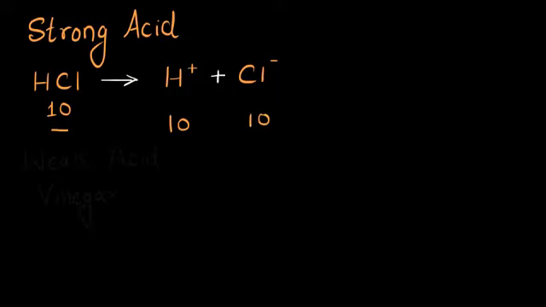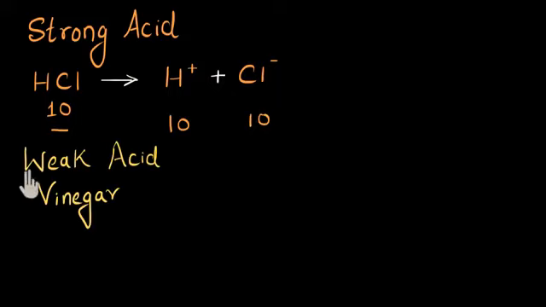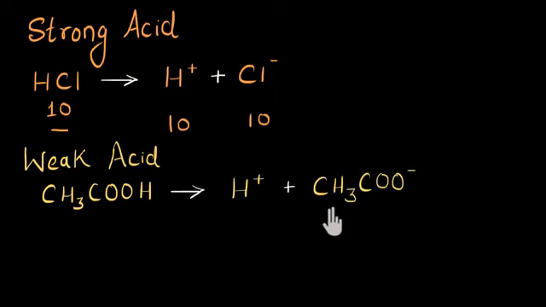Whereas if you take a weak acid like vinegar, its chemical formula is CH3COOH, called acetic acid. See, this is also an acid. So when mixed in an aqueous solution, this will also dissociate to give us H plus ion. We will get H plus and CH3COO minus ion, acetate ion. But see, there is a problem. This acetate ion is not very stable in its ionic form. It doesn't want to stay as an ion. It will combine with H plus and it will want to exist as the acid.